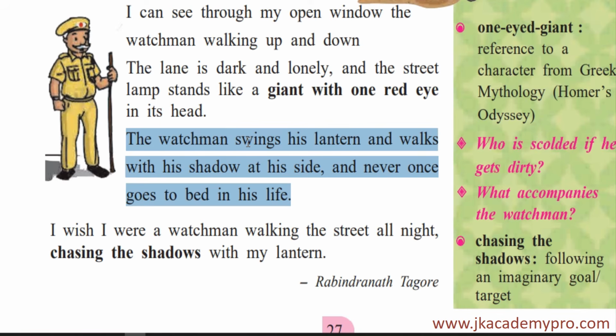So here the little boy is saying the watchman swings his lantern and walks with his shadow at his side, isn't it? Because he has a lantern in his hand and there is a street light also. So wherever there is a light, there is a shadow cast, isn't it? So his shadow is by his side. Of course, our shadow always travels with us, no? So here the little boy is seeing that the watchman has to just swing the lantern, walk up and down with his shadow by his side, and never once goes to bed in his life. So he says that he is never going to bed because he sees that the watchman is always awake in the night, throughout the night, isn't it? The watchman has to be awake throughout the night.